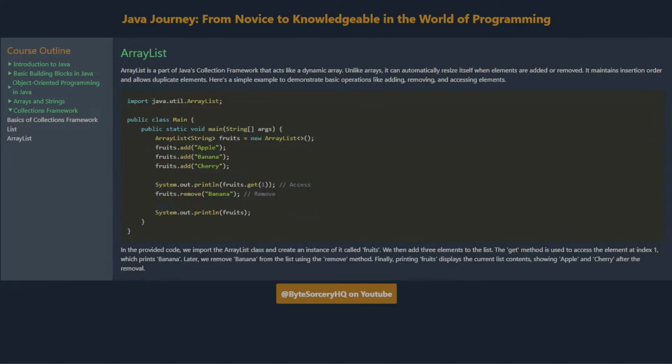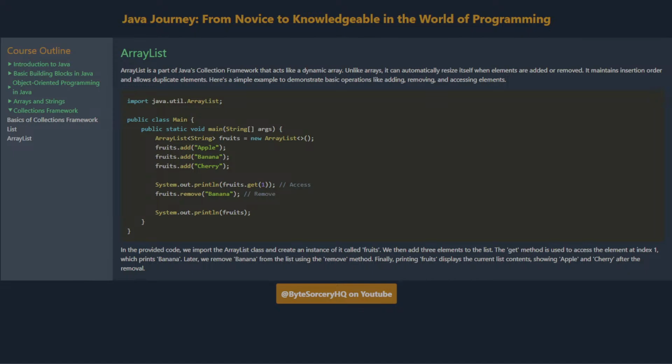ArrayList and LinkedList. ArrayList is a part of Java's Collections Framework that acts like a dynamic array. Unlike arrays, it can automatically resize itself when elements are added or removed. It maintains insertion order and allows duplicate elements. Here's a simple example to demonstrate basic operations like adding, removing, and accessing elements.